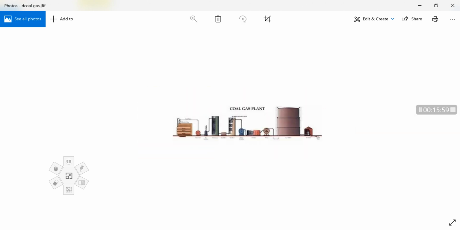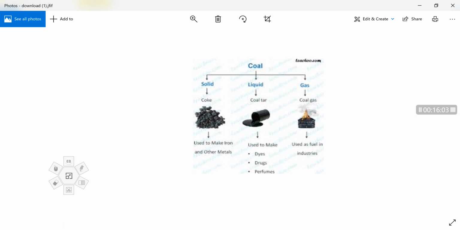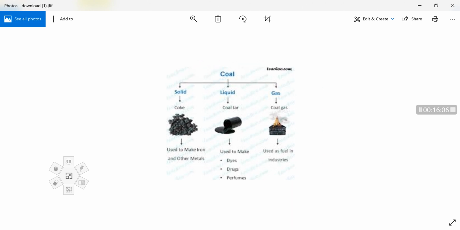The solid form of byproduct of coal is coke, the liquid form is coal tar, and the gaseous form of the coal is coal gas. Okay, coke is used in the manufacturing of metals, in iron extraction.